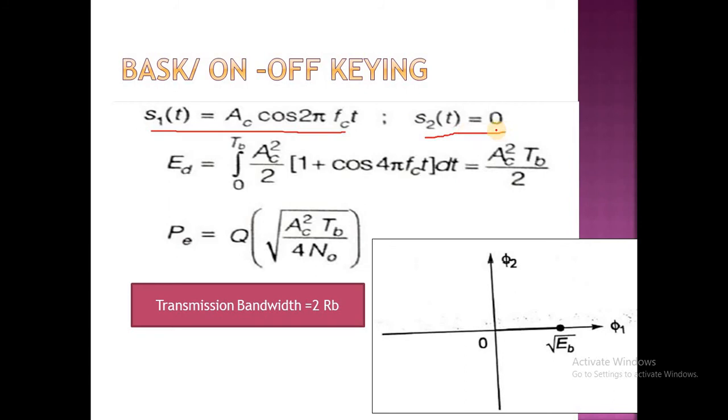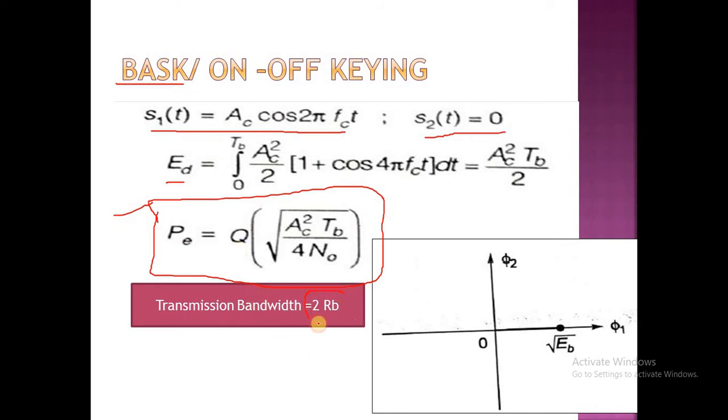Now I am not going to derive any derivations for BASK. I am just going to give the formulas only. So here it is the energy. Energy is given by Ac square into Tb by 2. Probability of error is very, very important, guys. Probability of error is equal to Q of square root of Ac square Tb by 4 N0. It is the probability of error in case of a binary amplitude shift keying.